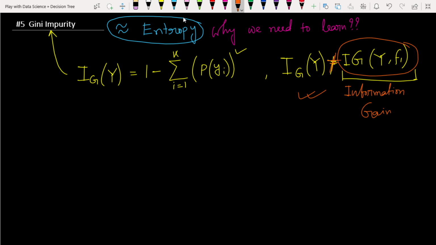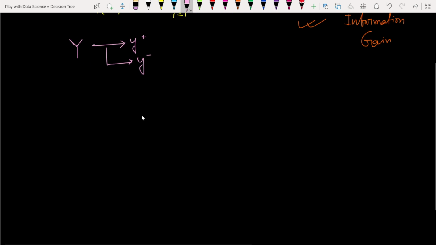Now let's take that we have two categories. I am omitting the k categories for y; for our sample set of discussions, we have taken the random variable y with two categories, y plus and y minus. Let's discuss this case by case, because I think using case conditions, it will be better to understand.